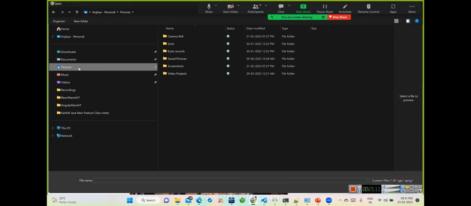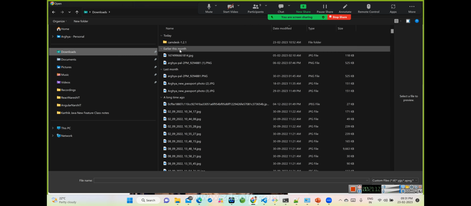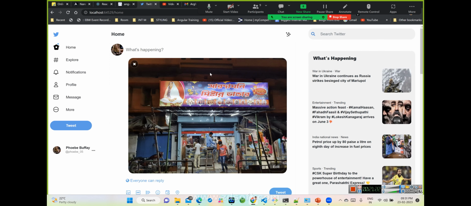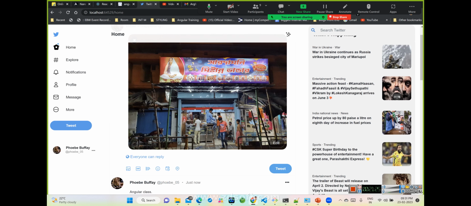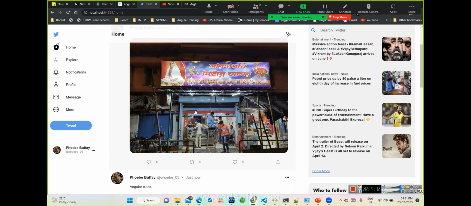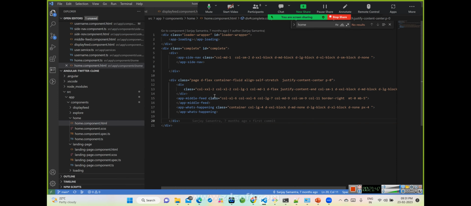Again, if we attach some image, let's see if I have some image somewhere. Okay, I found some image. If I add some stored image over here, that gets added over here. See, now if I tweet it, these things came into the picture, correct? One is the tweeting portion and another is displaying the existing data plus the new data. That kind of logical understanding we have done over here.